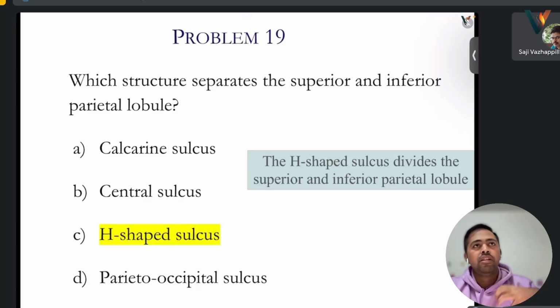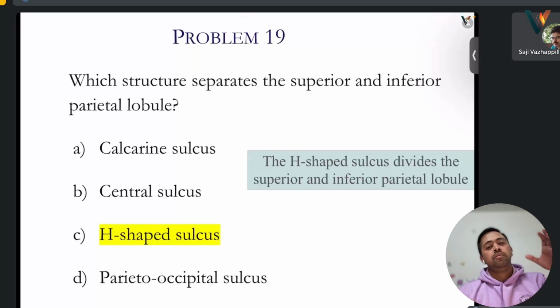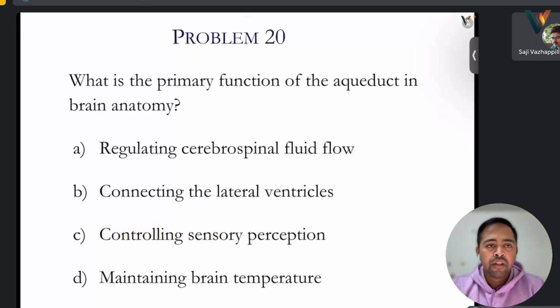Superior is towards the head, because the body can go left, right, anyway. So they are not saying top and bottom. It is being said as superior and inferior. Superior is towards the top, inferior is towards the bottom.